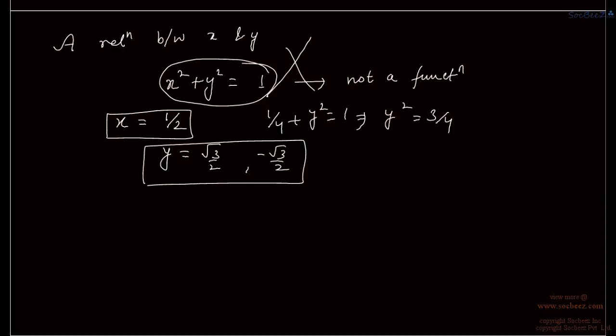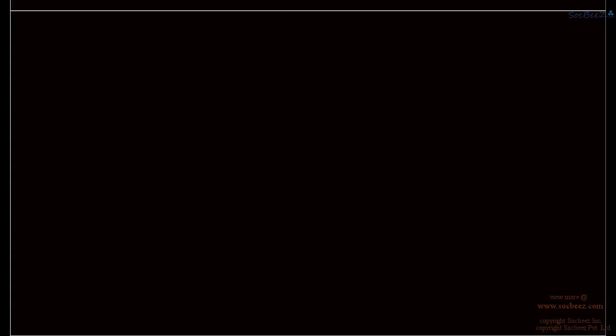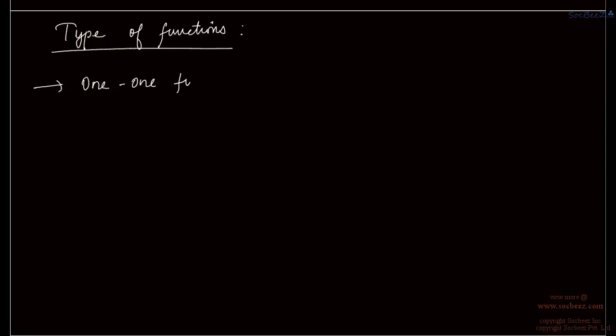So a relation is a function when for an input we get a unique output. Okay. Now this is the definition of a function. We define a function like this, and let us move to types of functions. So we classify functions on various bases. Like first we will be classifying functions on the basis of one-one and many-one functions.